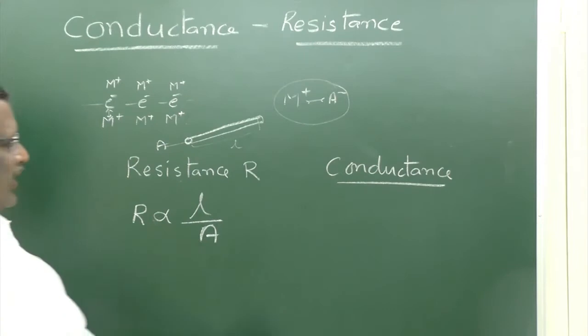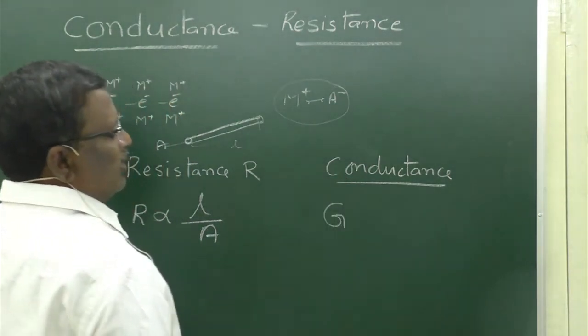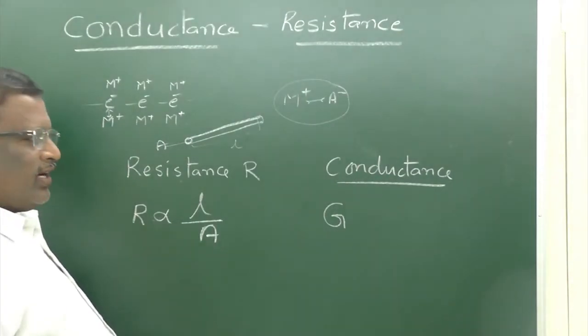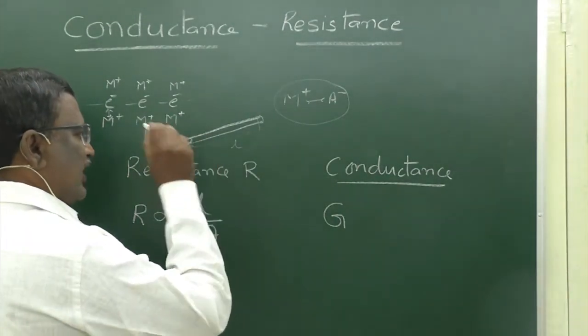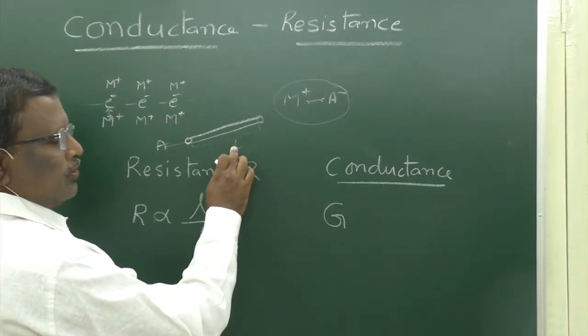Whereas conductance, denoted with G, is directly proportional to cross section area and inversely proportional to length.